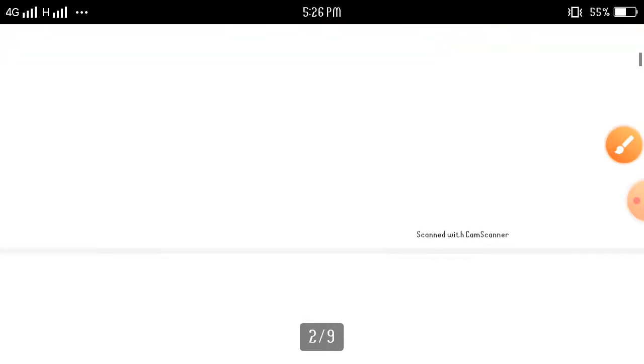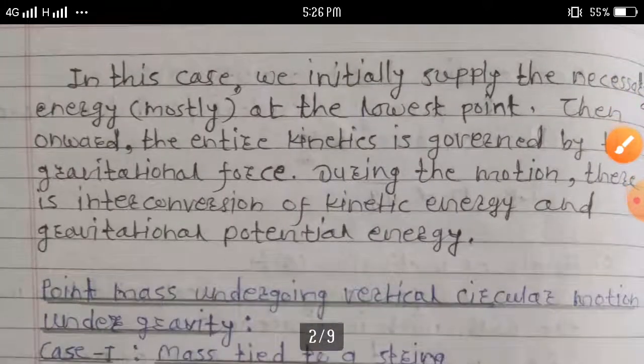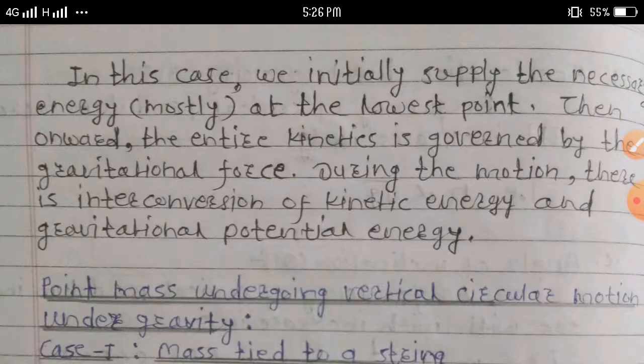In this case, we initially supply the necessary energy, mostly at the lowest point, then onward the entire motion is governed by gravitational force. During the motion there is interconversion of kinetic energy and gravitational potential energy.